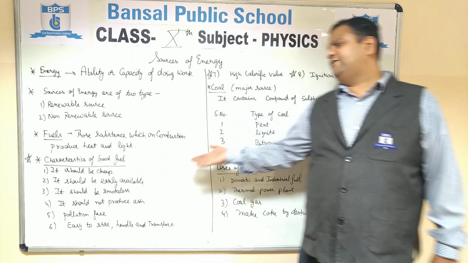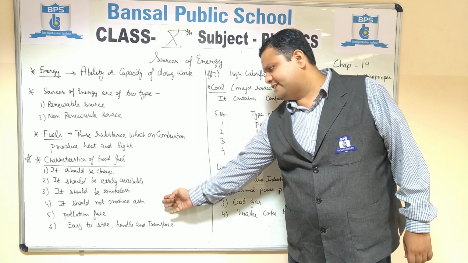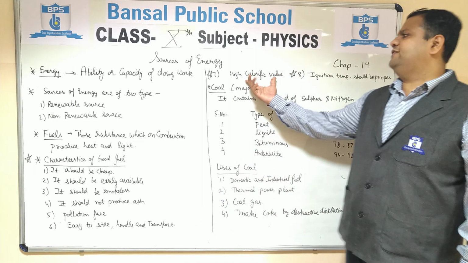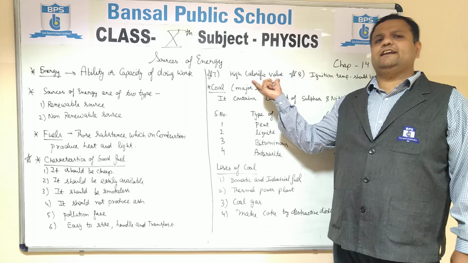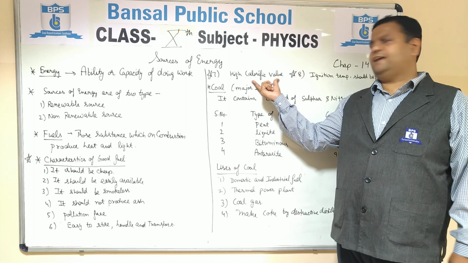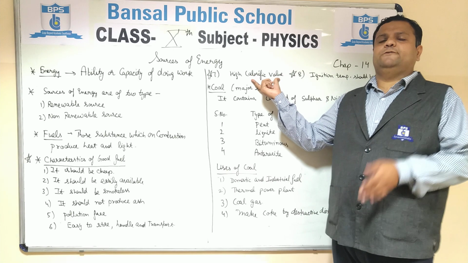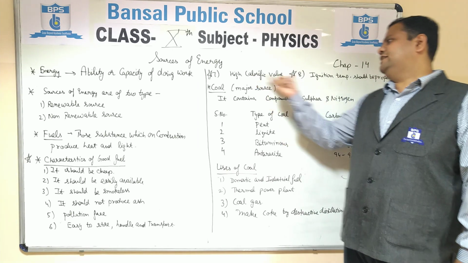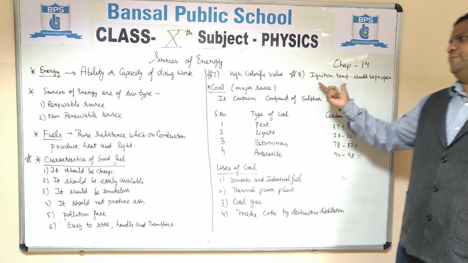Characteristics of a good fuel, we have discussed 8 characteristics. It should be cheap, easily available, smokeless, ashless, pollution free, and easy to store, handle and transport. Then we discussed high calorific value. Calorific value means the amount of heat produced when 1 unit mass of fuel is completely burned in the presence of oxygen. Ignition temperature should be proper, more than room temperature.